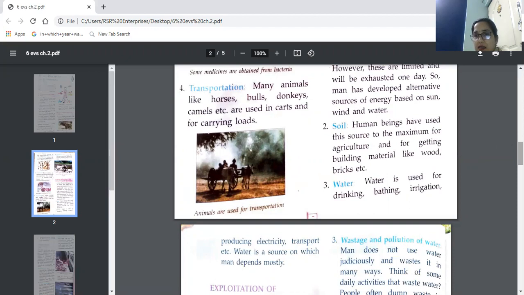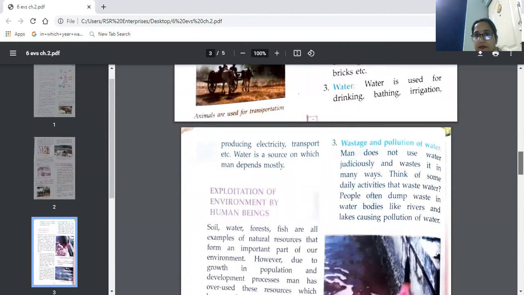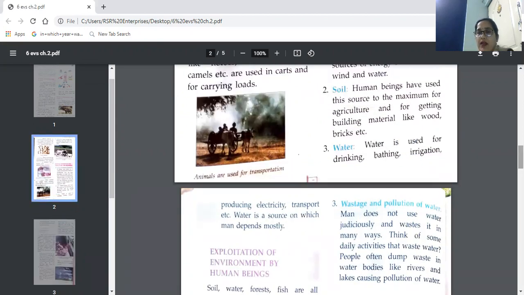Next, we have water here. This is the other abiotic element.